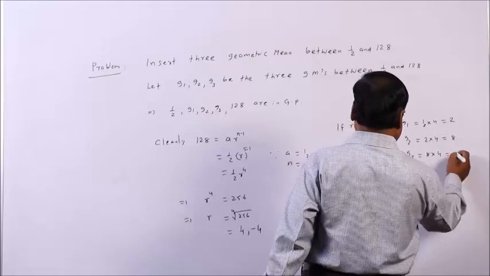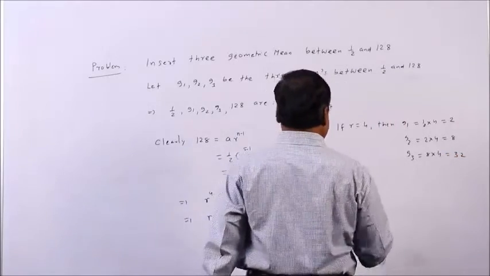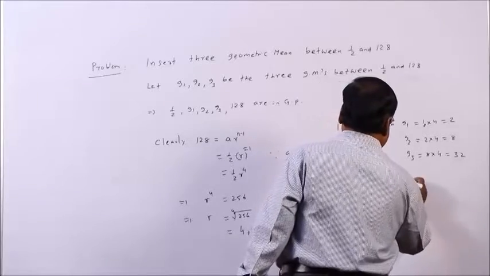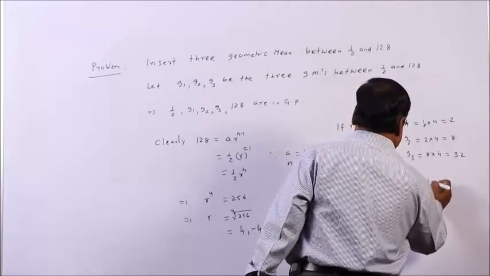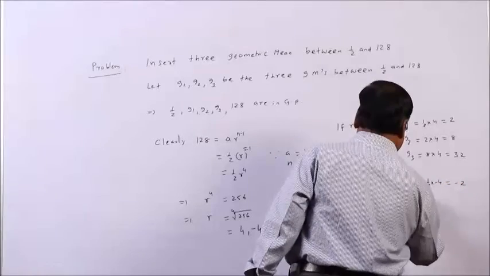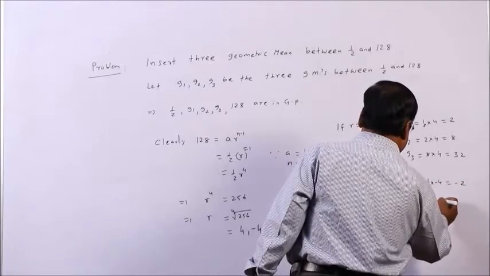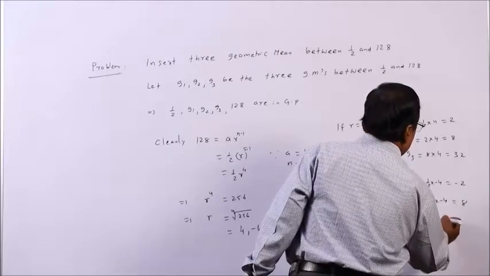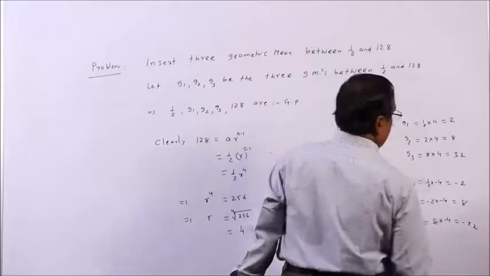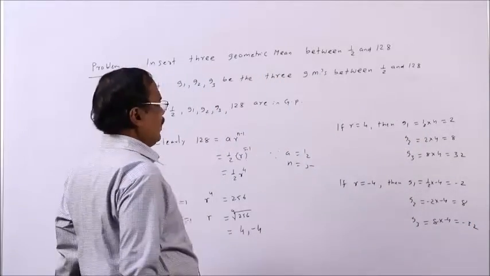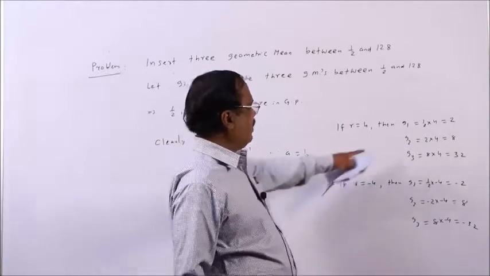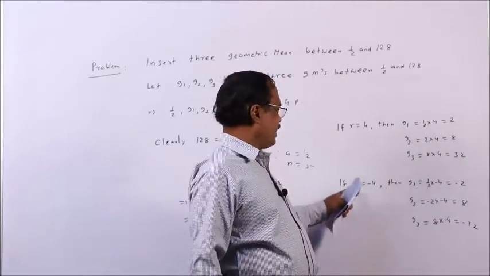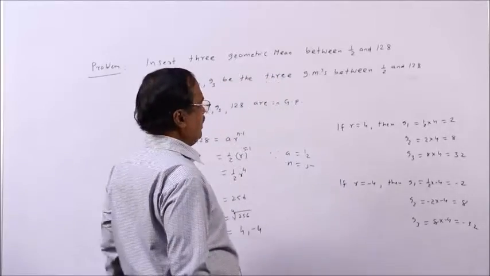common ratio 32. But if R is minus 4, then G1 will be 1 by 2 into minus 4, this is minus 2, G2 will be minus 2 into minus 4, this is plus 8, and G3 will be 8 into minus 4, this is minus 32. All right. So, these are the 2 possibilities. These 3 are the geometric means generated considering R equal to minus 4, because there will be 2 possibilities.